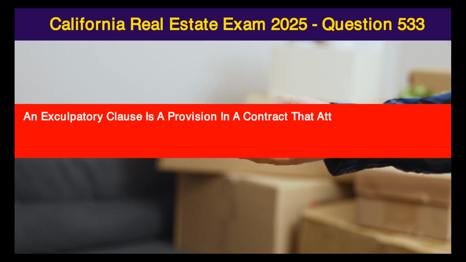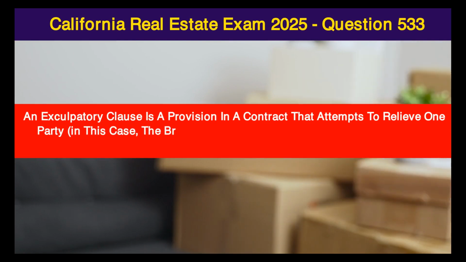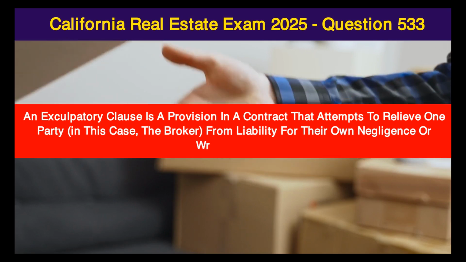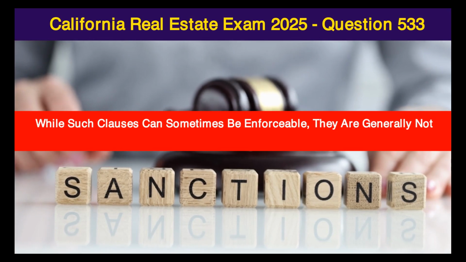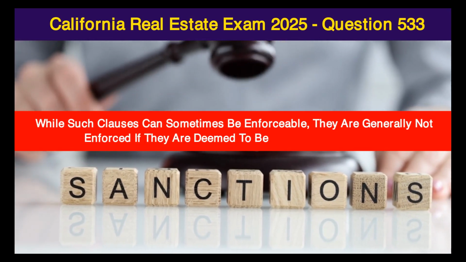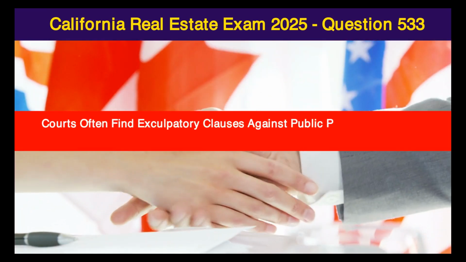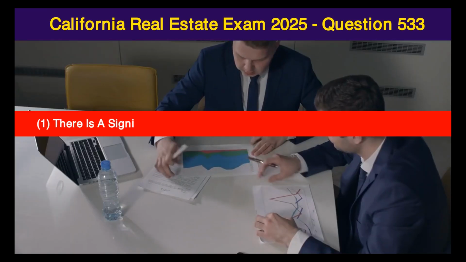An exculpatory clause is a provision in a contract that attempts to relieve one party, in this case the broker, from liability for their own negligence or wrongful acts. While such clauses can sometimes be enforceable, they are generally not enforced if they are deemed to be against public policy. Courts often find exculpatory clauses against public policy in situations where: 1.